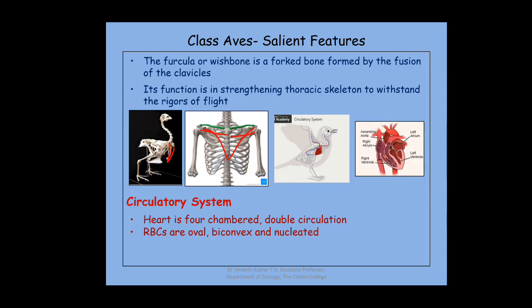The saddle shapes of two different centra interlock, and such an interlocking mechanism is efficient for the movement of their neck. Birds have the ability to rotate their neck, or to shift their neck backward.